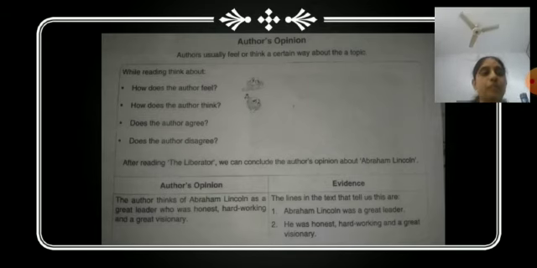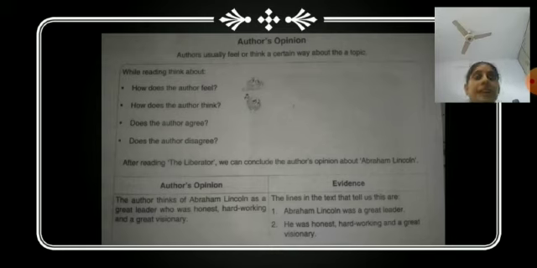Based upon the words and statements given in the passage, you will try to find what the author feels about the person described in that passage. And the second one is, how does the author think? He must be thinking, that's why he is writing.